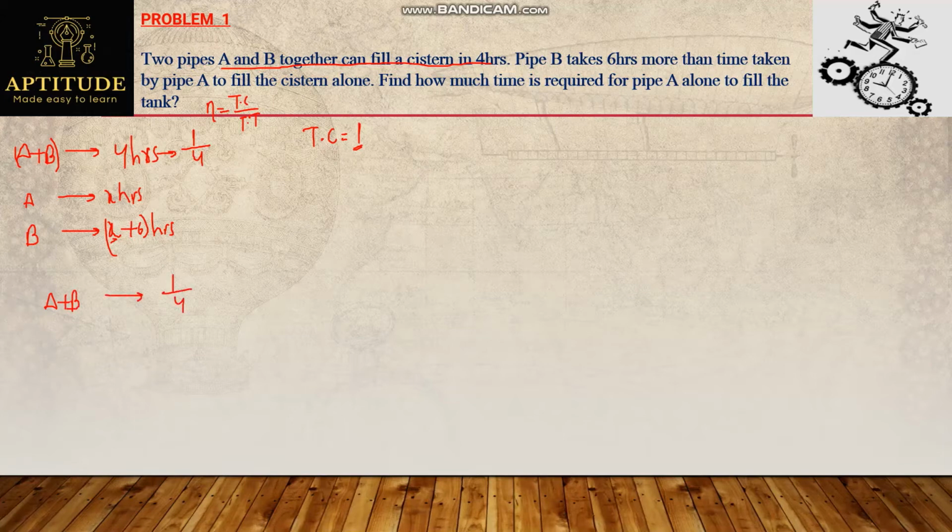How did we get together efficiency? By adding individual efficiencies, right? If I add efficiency of A with efficiency of B, totally I should get 1 by 4. From this I can find the efficiency of A and B and substitute it here. What will be the efficiency of A now? Tank capacity is 1, time taken is X, so 1 by X and 1 by X plus 6.